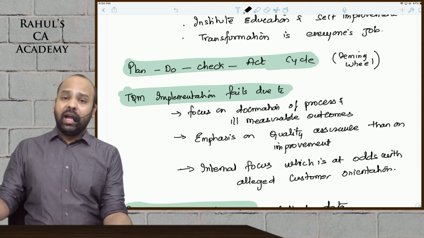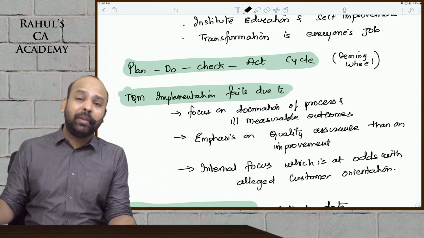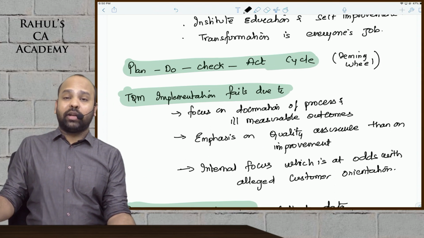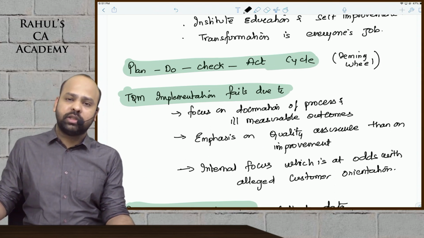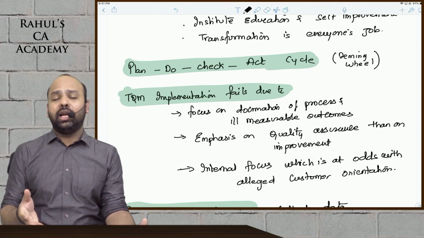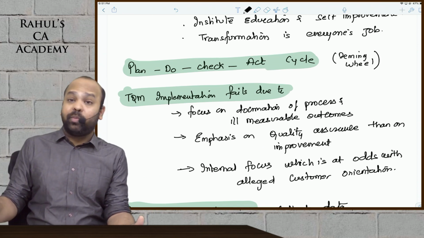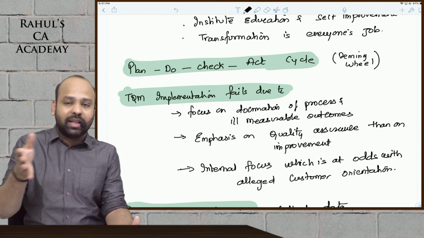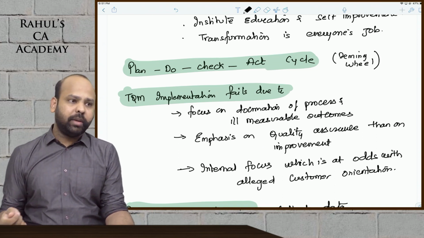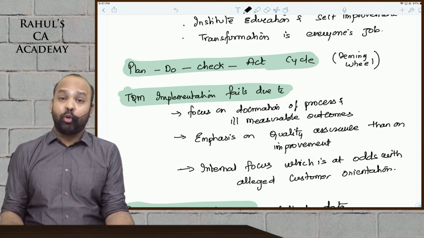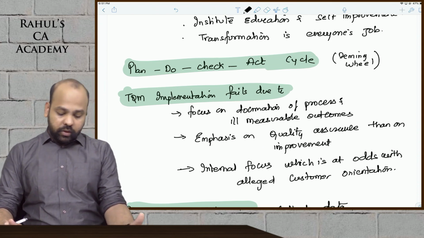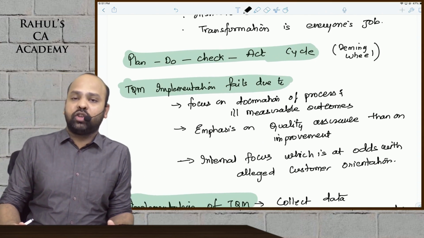As such guys, and somehow beta, what is being implemented fails to actually recognize the importance of customers' requirements. On paper you are telling us that customers' needs are most important, but whatever is being implemented does not actually point in that direction. Whatever is being implemented in the organization beta is not actually pointing in that direction as such guys. So that is why guys, TQM implementation normally fails.